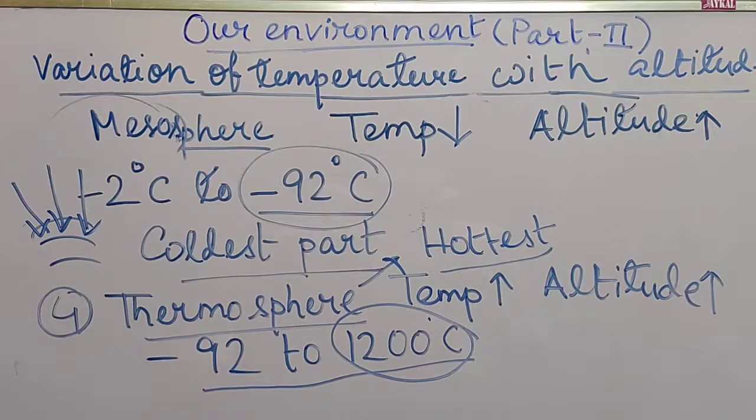Okay, so these are the main four layers for which we have to see the variation of temperature with altitude. In our next class we will discuss the next part.